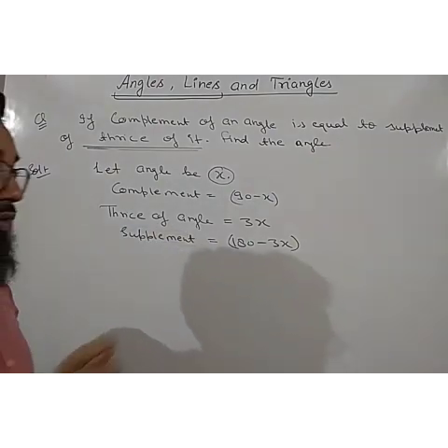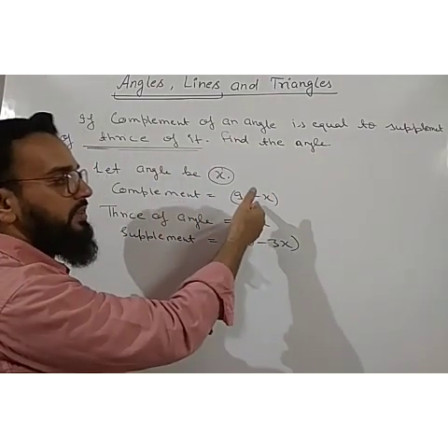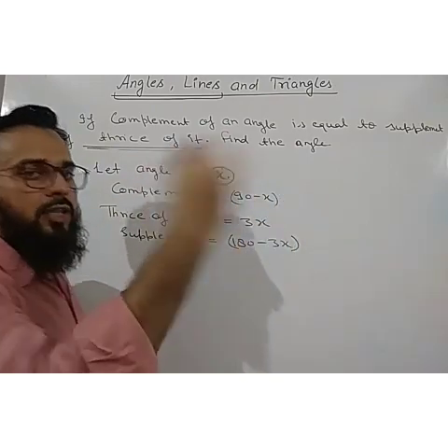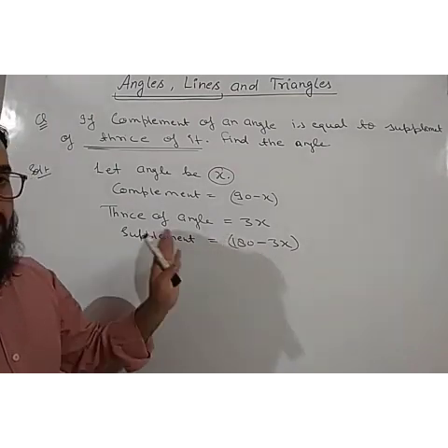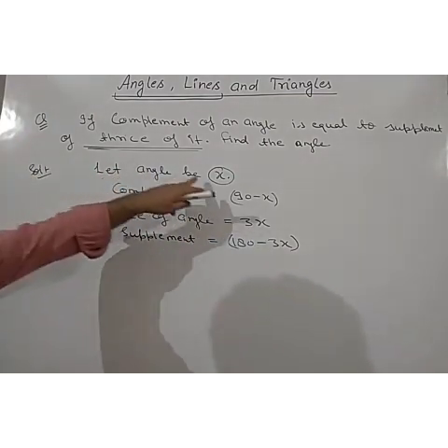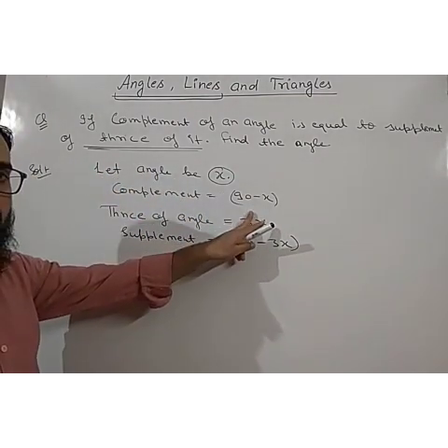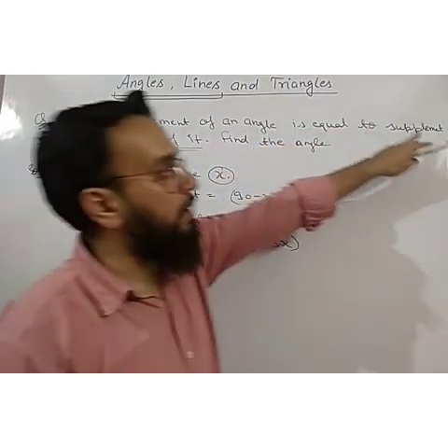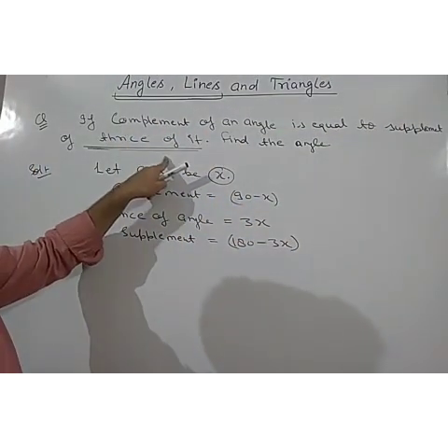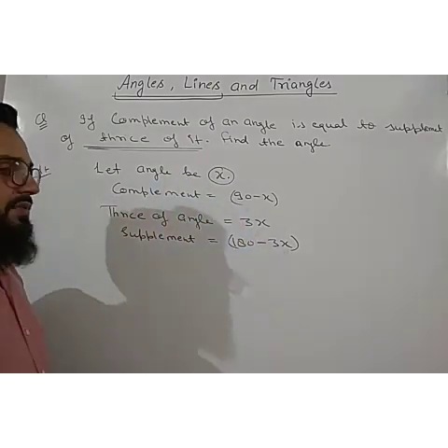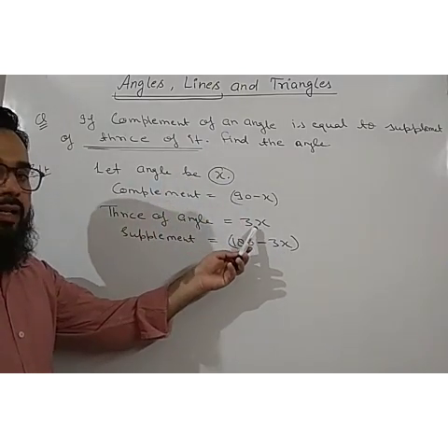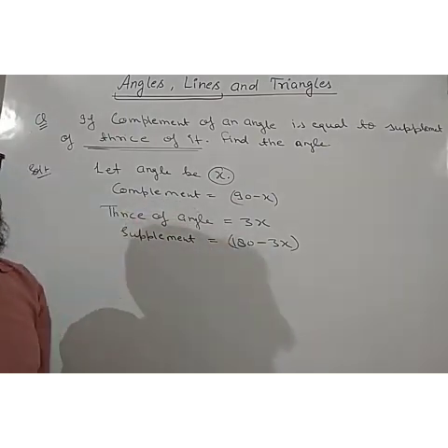You have to read the statement very carefully. Otherwise you will take this supplement as 180 minus x and you will do the wrong question. So you have to solve it very carefully. First we have taken the angle x. The complement is 90 minus x. Then it is given that it is equal to the supplement of thrice of it. So first we have found thrice of the given angle, which is 3x. Then we have found the supplement of this thrice angle, which will be 180 minus 3x.